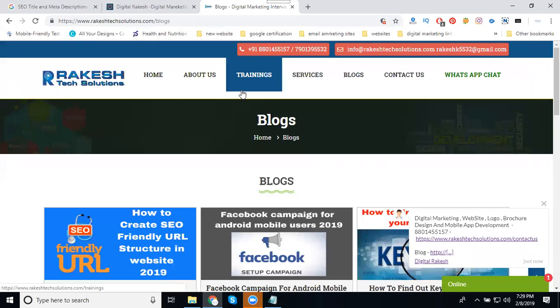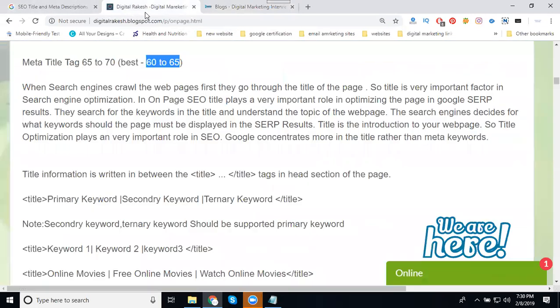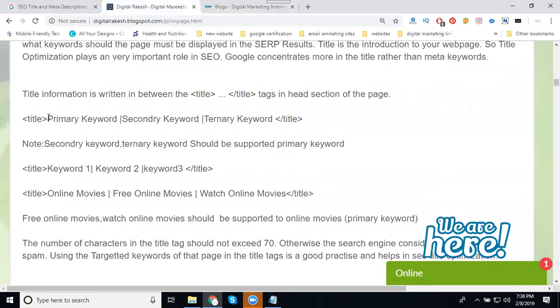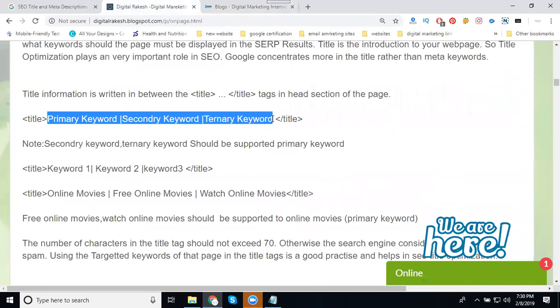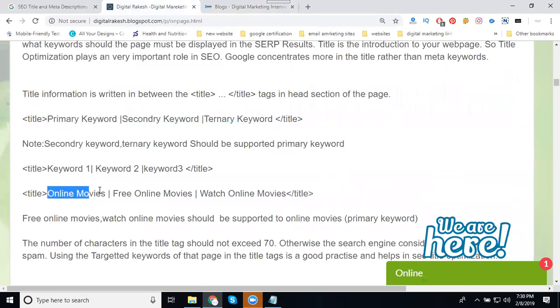Here we can use it for a keyword way or a description way. The meta description will be accepted, but the title depends totally on keyword policies. That means your title will be written like this: primary keyword, secondary keyword, terminal keyword, within the limit of 60 characters, like this: online movies, free online movies, watch online movies. This is the way you can write your title.